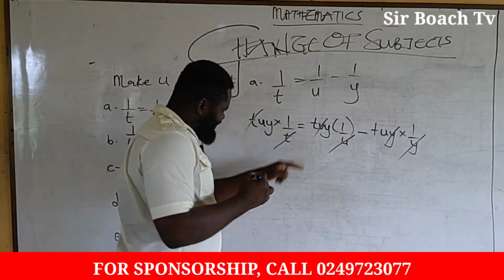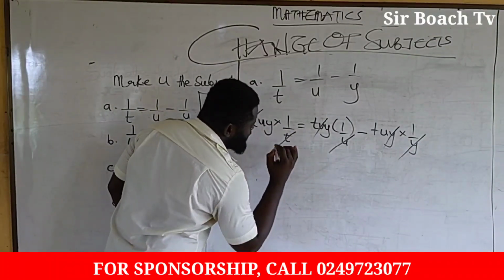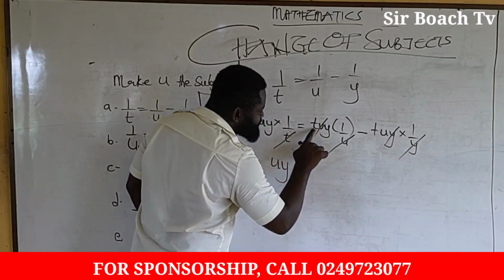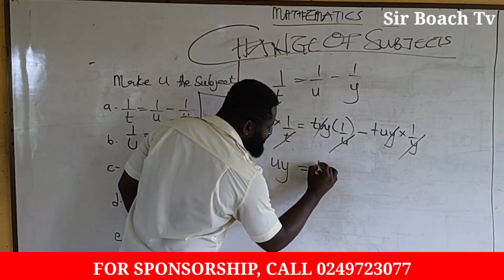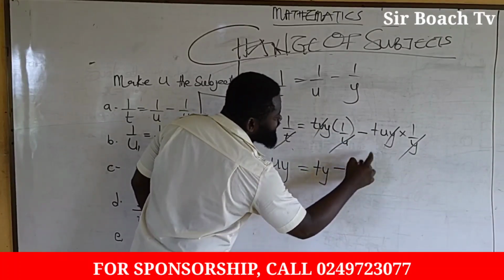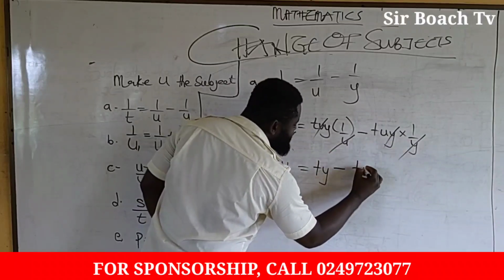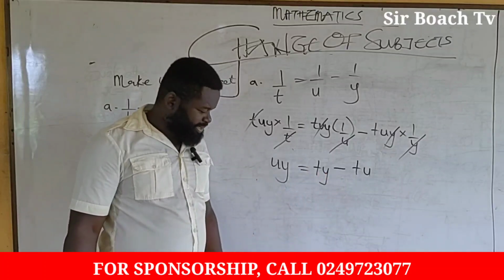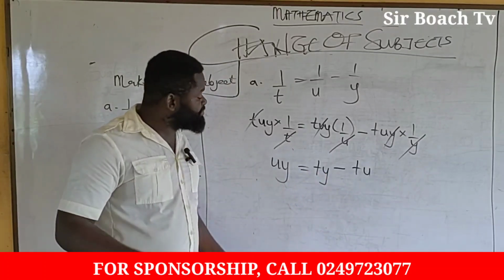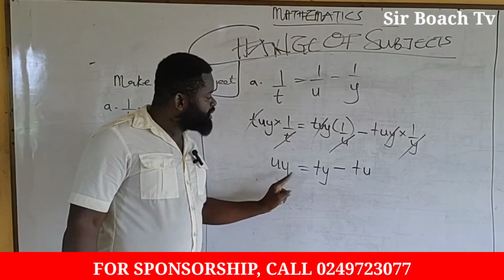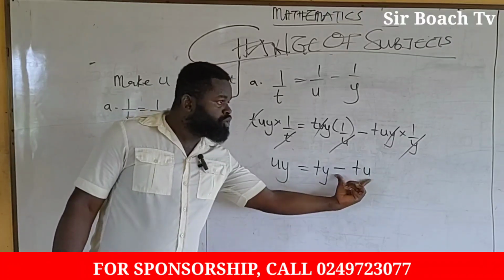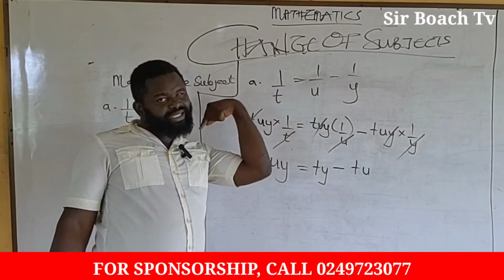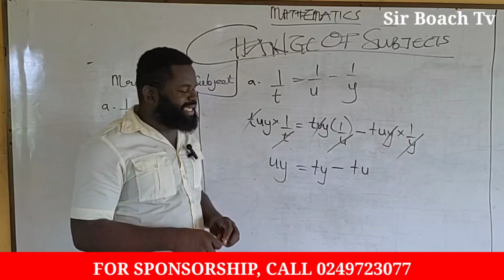Now we have uy minus 1 giving uy being equal to ty times 1 is going to give us ty. Then tu times 1 is going to give us tu. Now from there, we can group like terms, the ones that have u in them. We already have u here, so we also have u here. So this tu will come to this side of the equal to sign to group the like terms.